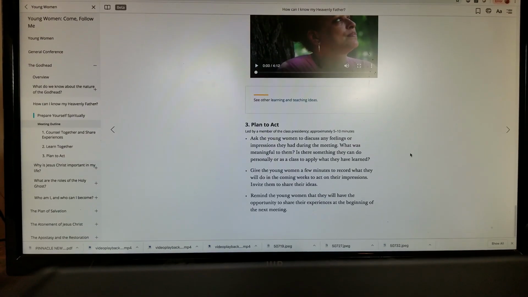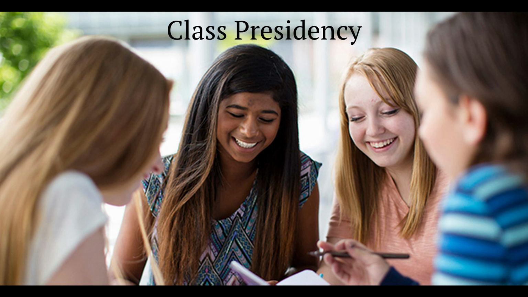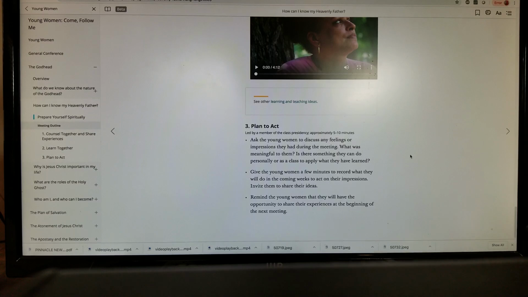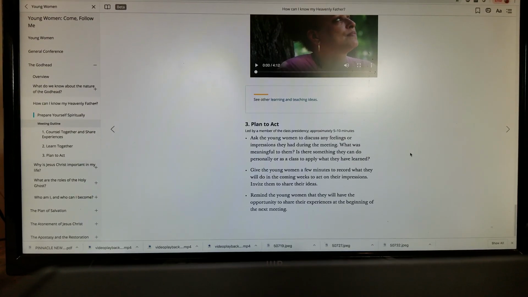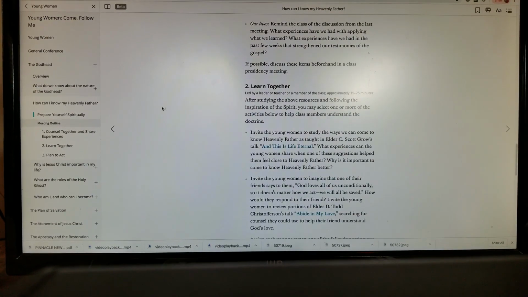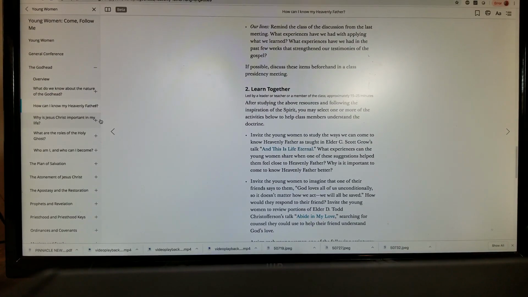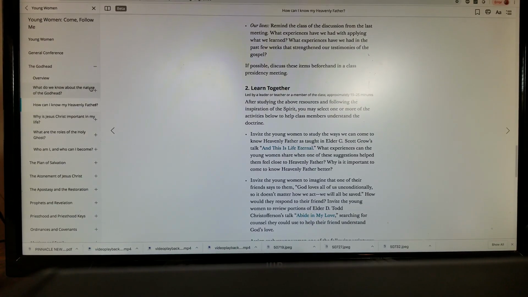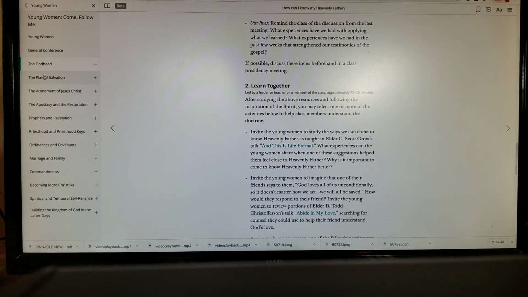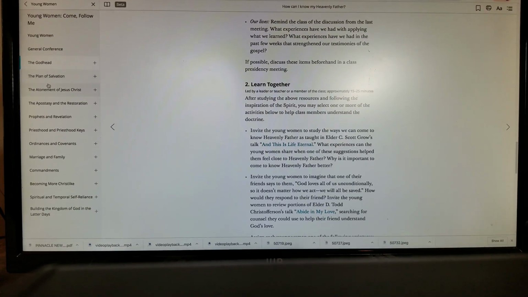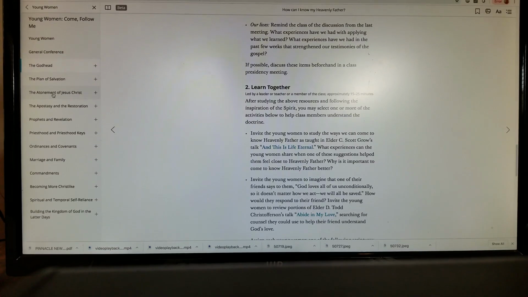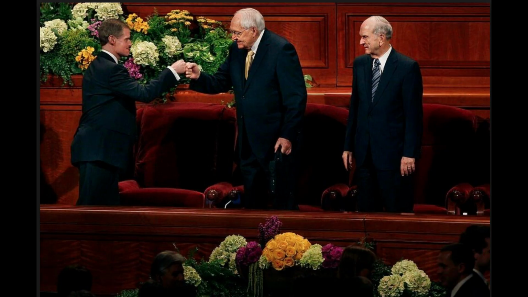The church has encouraged us to counsel in our class presidencies about if we feel certain lessons are needed at certain times. If this is the case for your class, you can choose lessons from one of these 12 here on the side. If not, it is easiest just to keep to January for the Godhead, February, Plan of Salvation, March would be the Atonement, and so on. The church has also said if there are conference talks we would like to include to enhance our lessons, we can do that as well.